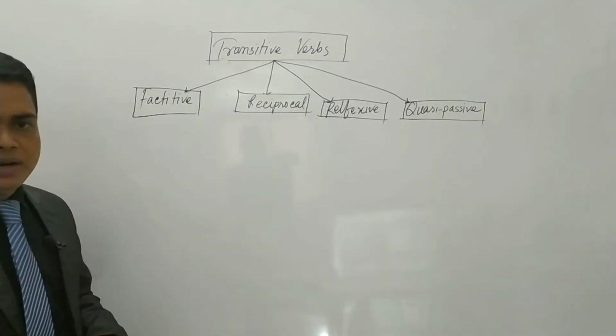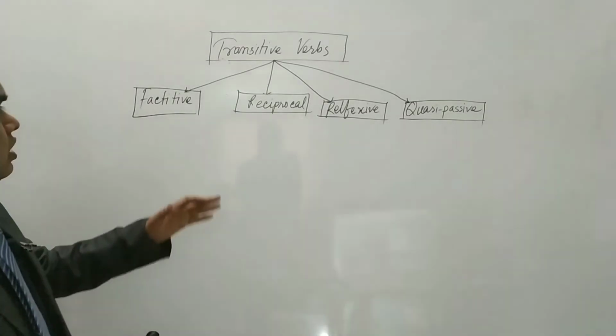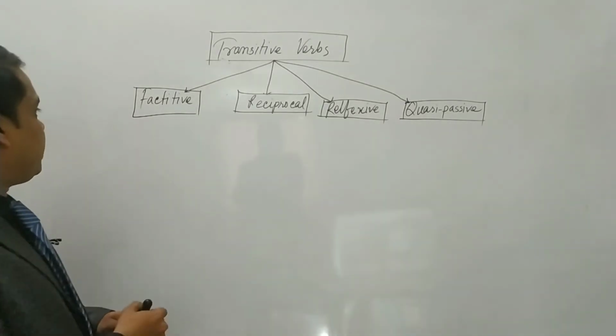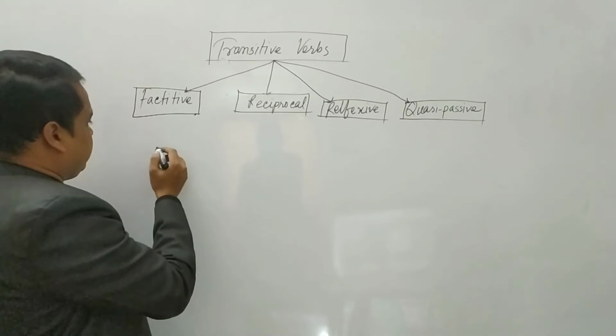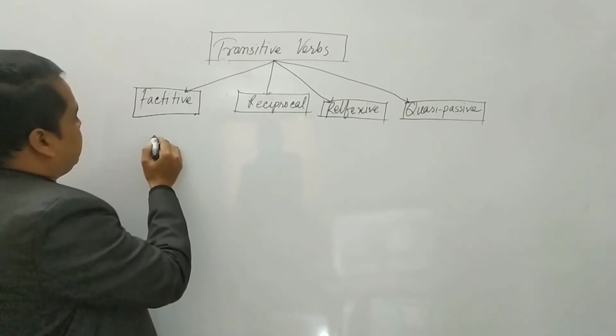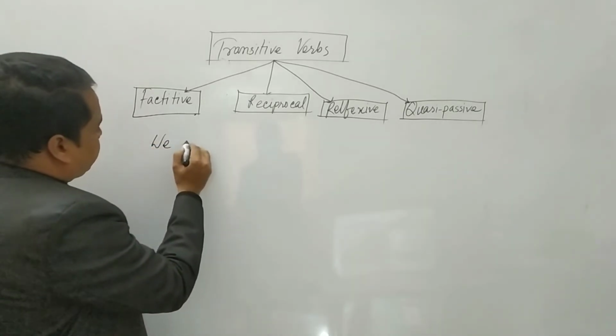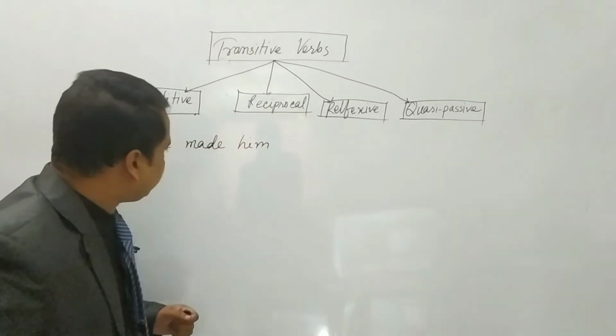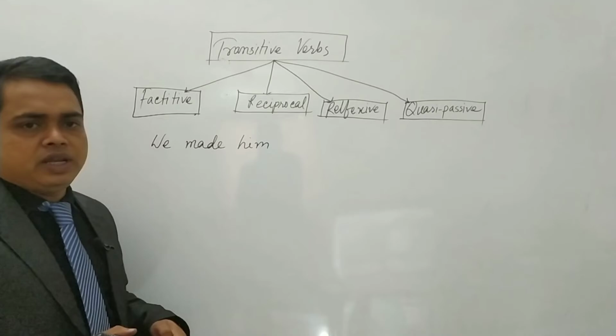Okay, dear students, affective verbs. We know transitive verbs generally take an object. But an affective verb takes more. If I write a sentence here, it will be clear. We made him. If I write up to this one, is it clear to you?